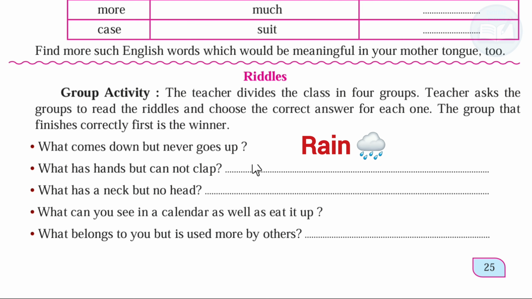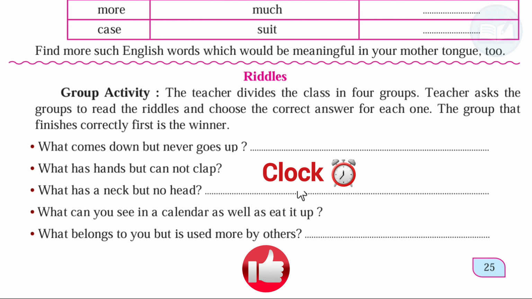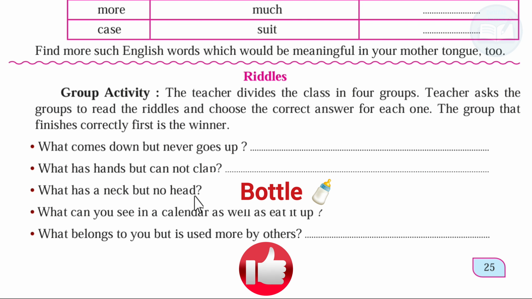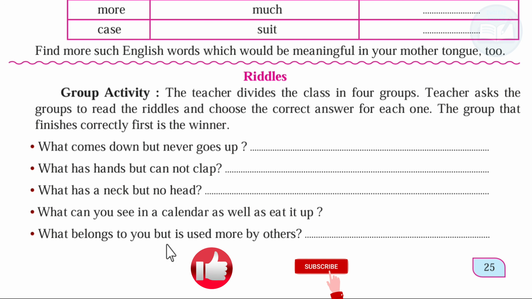What comes down but never goes up? Rain. Next, what has hands but cannot clap? Clock. What has a neck but no head? Bottle. What can you see in a calendar as well as eat up? Dates. What belongs to you but is used more by others? Your name.